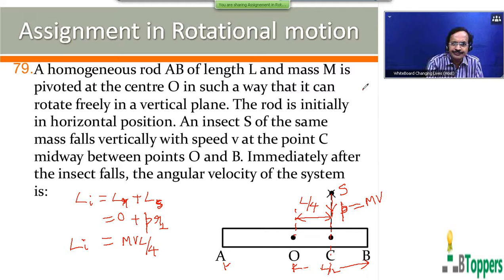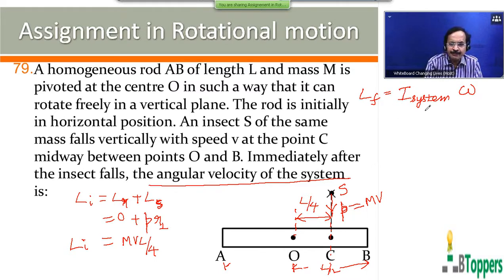The total final angular momentum of the system, the rod and the insect, is equal to the final angular momentum of the rod plus the final angular momentum of the insect. You are asked to find the common angular velocity of the system after the insect falls onto the rod. So when the insect falls on the rod, both the insect and the rod rotate together with a common angular velocity, which we denote by omega. So the final angular momentum of the rod and insect you can write as moment of inertia of the system into final angular speed omega.